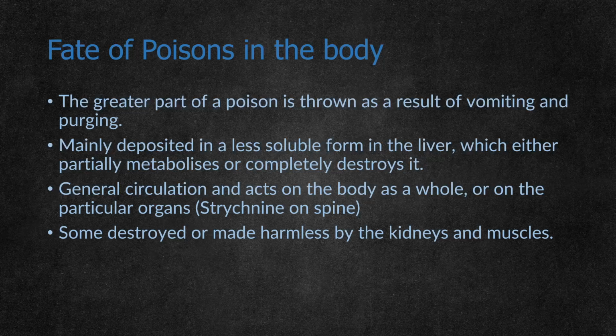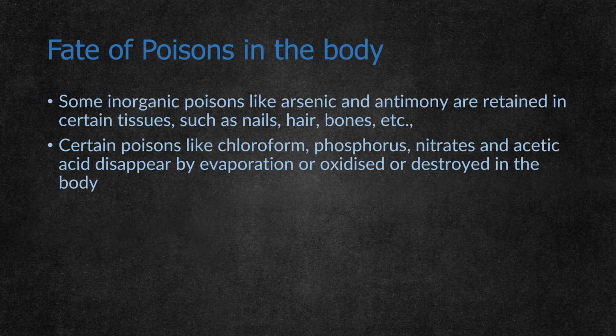Then from the stomach, it may be absorbed into the blood and general circulation and act on the body as a whole, or it may affect a particular organ, like strychnine, which acts mainly on the spinal cord. Some poisons may be destroyed or made harmless by the kidneys and muscles. Some inorganic poisons like arsenic and antimony are retained in certain tissues for longer durations, like nails, hairs and bones. Certain poisons like chloroform, phosphorus, nitrates and acetic acid disappear by evaporation, or are oxidized or destroyed in the body.